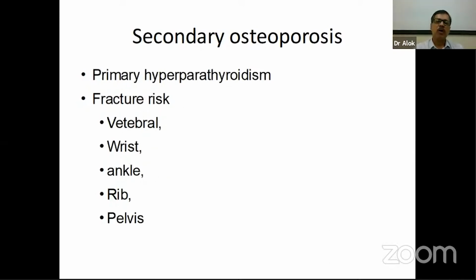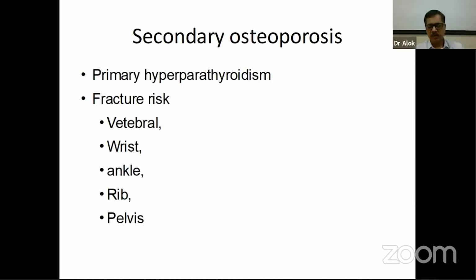Then one more cause for secondary osteoporosis is primary hyperparathyroidism. Quite an important cause, but I am just mentioning it in passing because most of the time we pick up primary hyperparathyroidism because of the associated hypercalcemia. But sometimes it might still be picked up during the evaluation for osteoporosis.